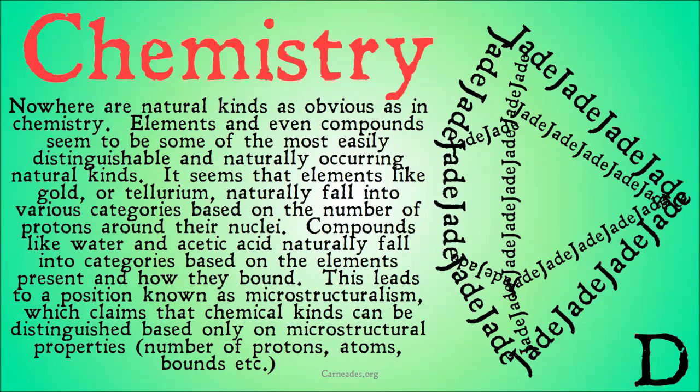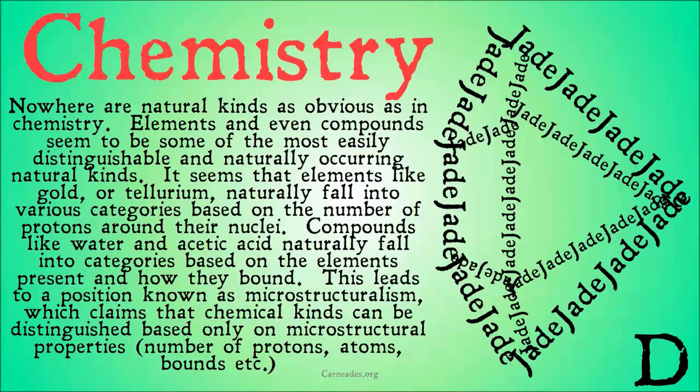There is an observable and real natural difference between having that one extra proton or not. Elements like gold or tellurium naturally fall into various categories based on the number of protons around their nuclei. We didn't just arbitrarily pick a way of categorizing these elements. They fell into those categories naturally. Compounds like water and acetic acid naturally fall into categories based on the elements present and how they bond.